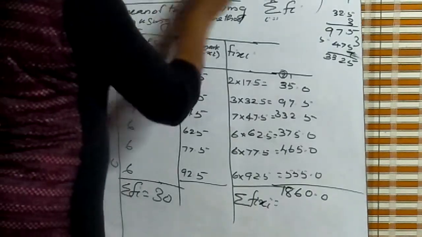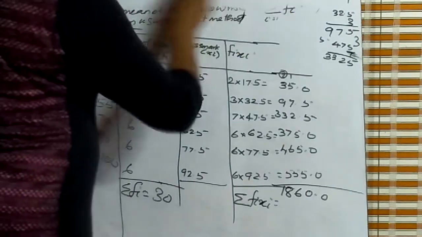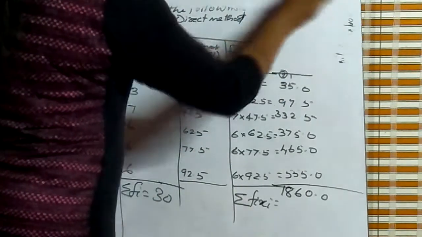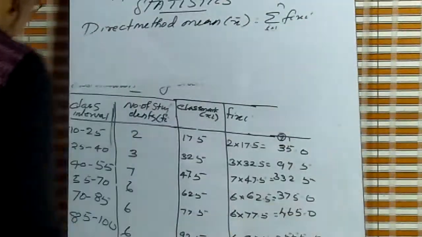Now our formula is the direct method. X bar is equal to sigma Fi Xi divided by sigma Fi, for i equal to 1 to n.